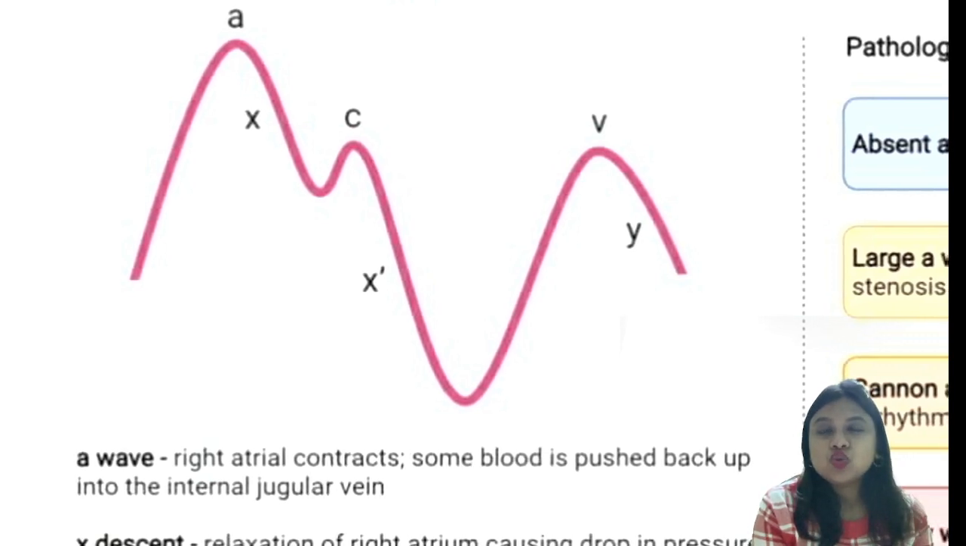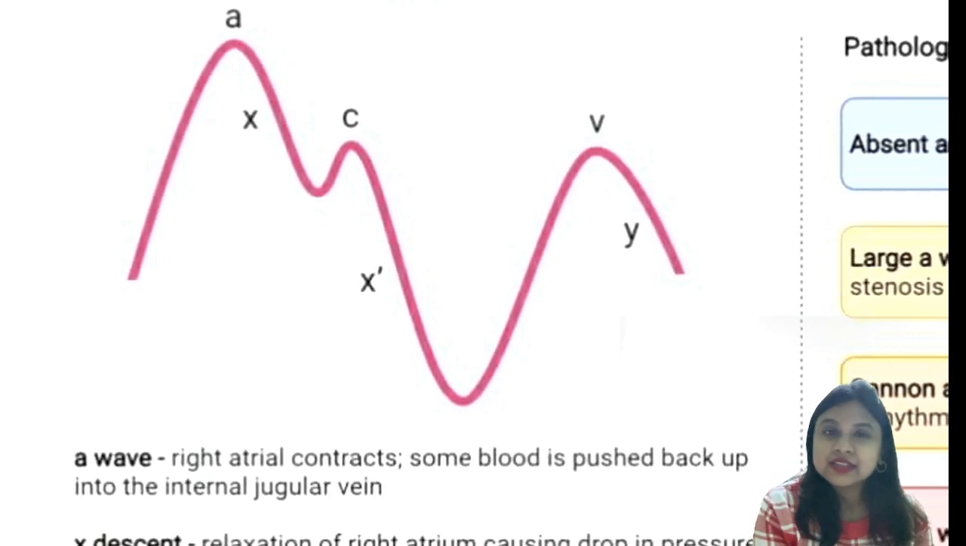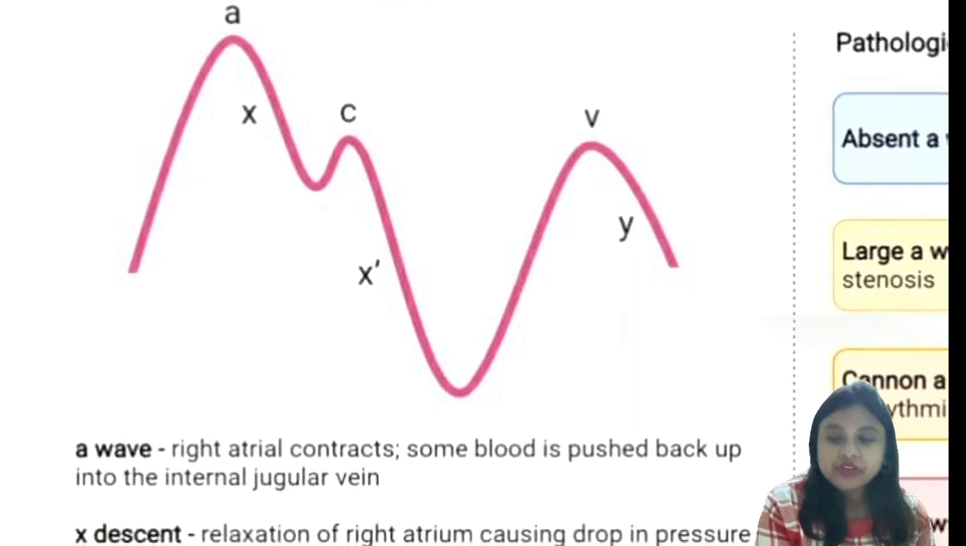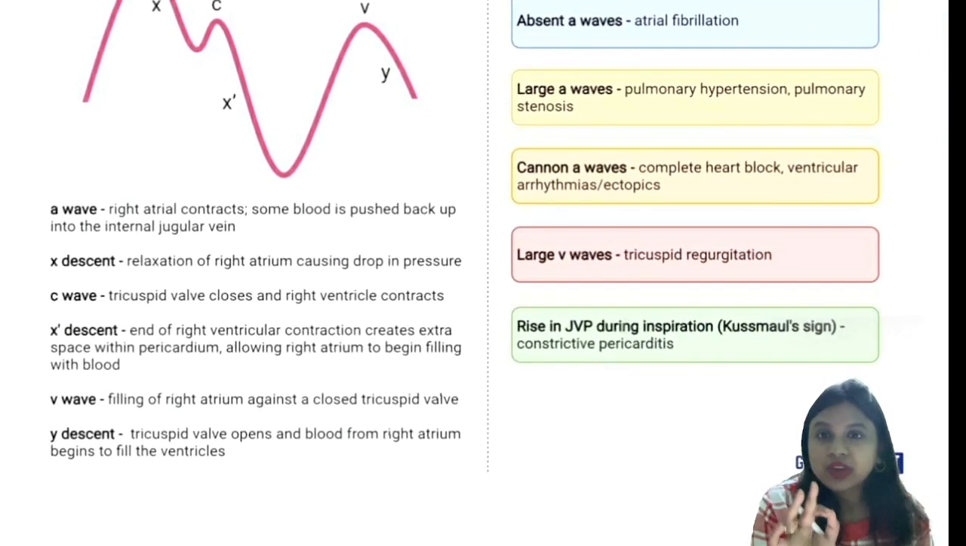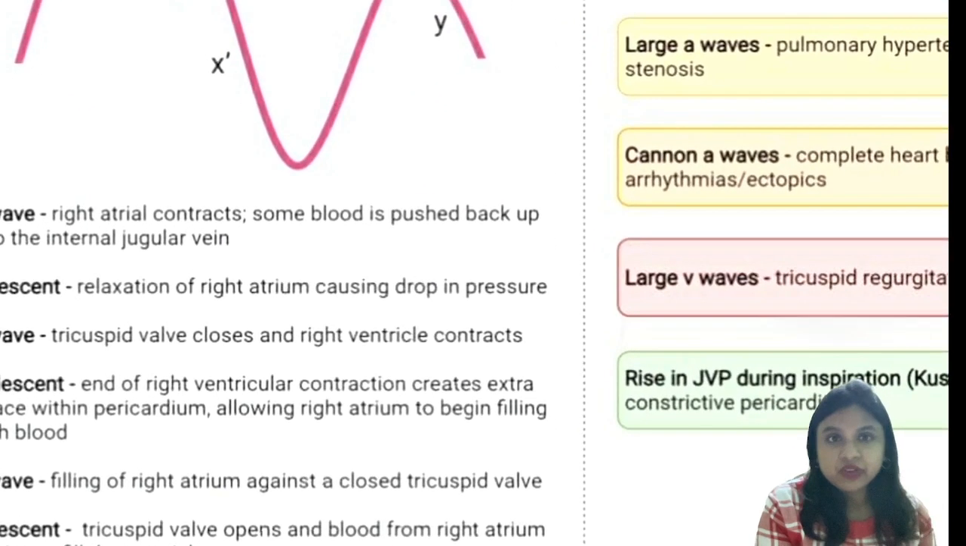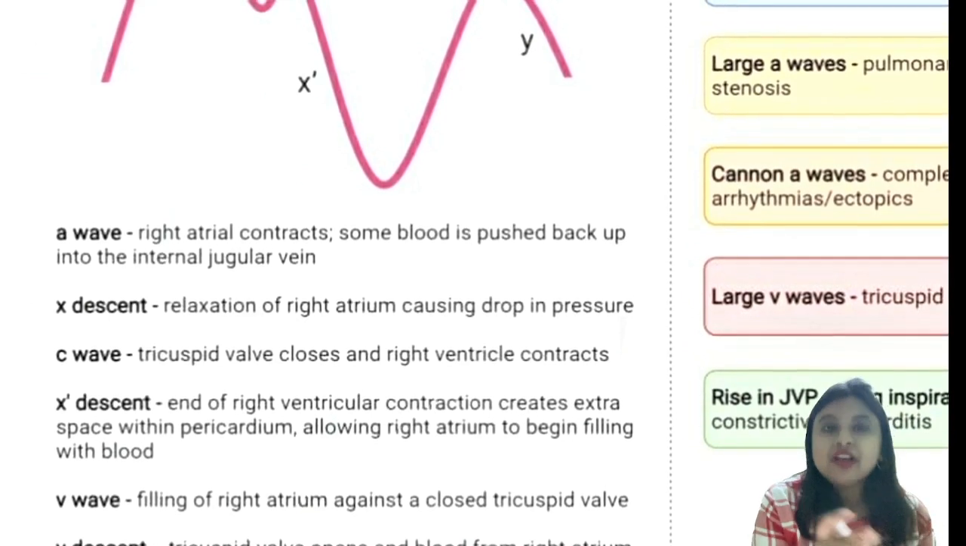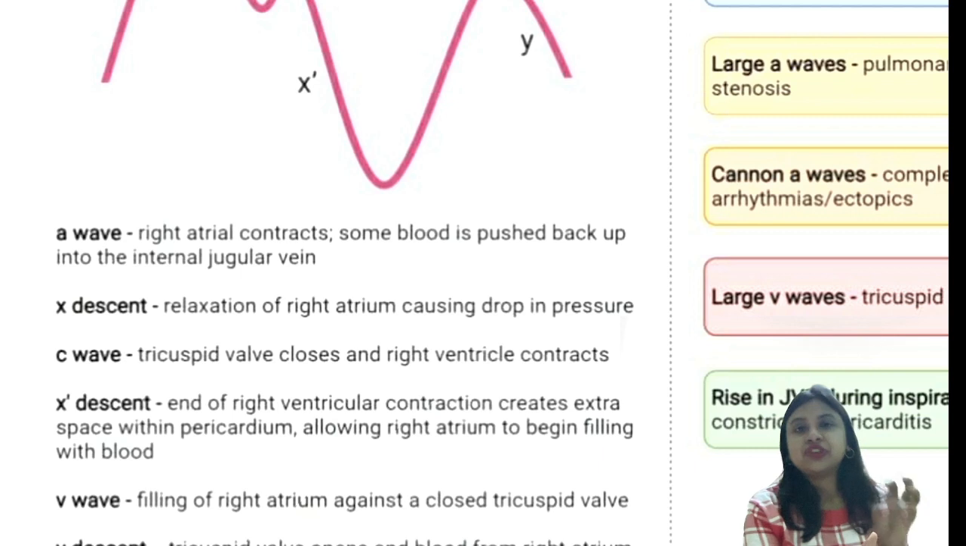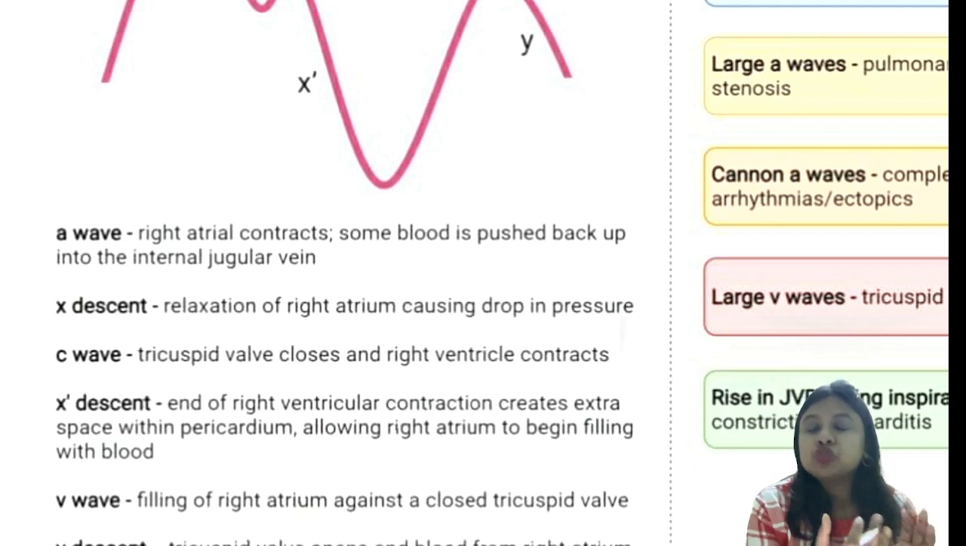And we have the 2 negative descents, that is the X descent and the Y descent. Now we'll read why these waves occur. First is the A wave. A wave is because of right ventricular contraction, right? So whenever the right atrium contracts, blood is pushed up into the internal jugular vein. That results in a positive deflection, that is A wave.